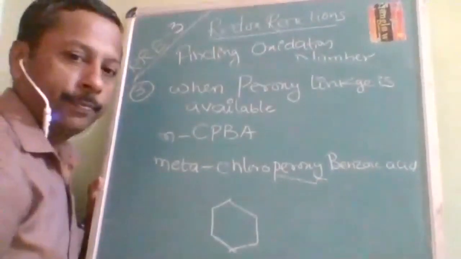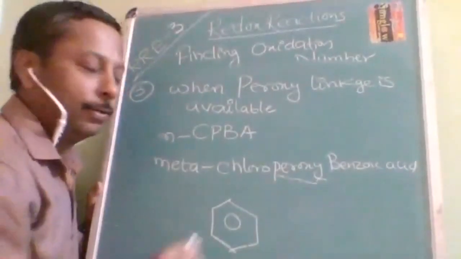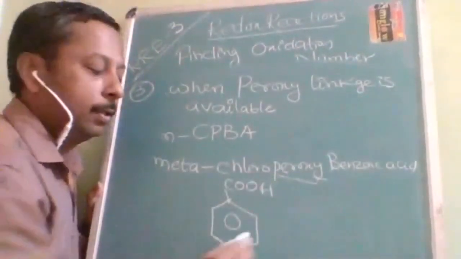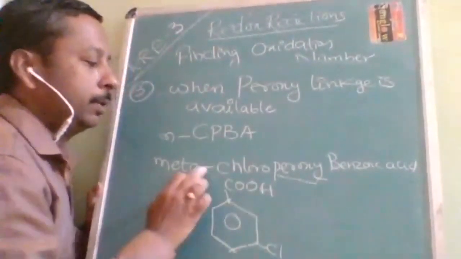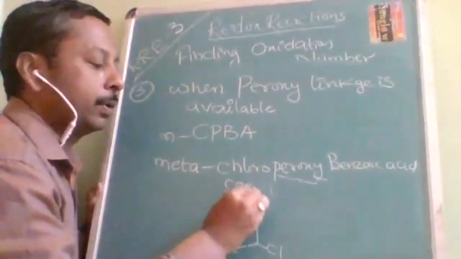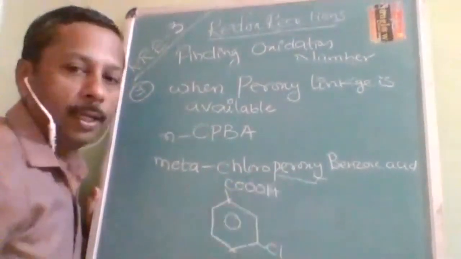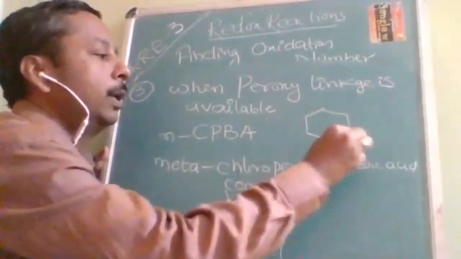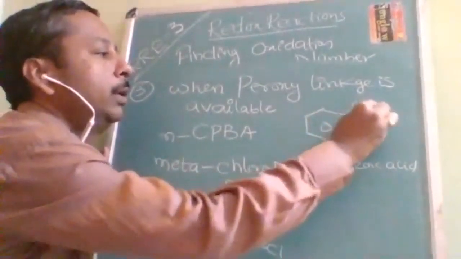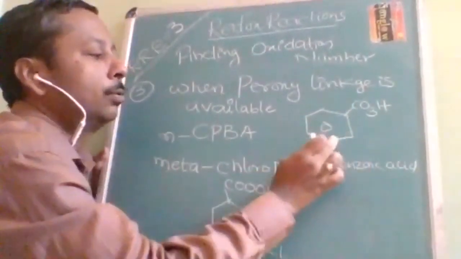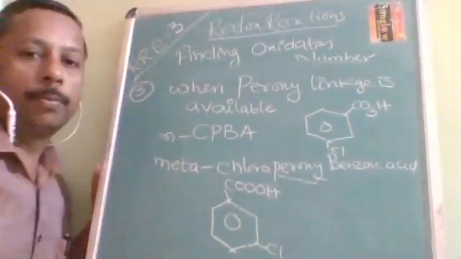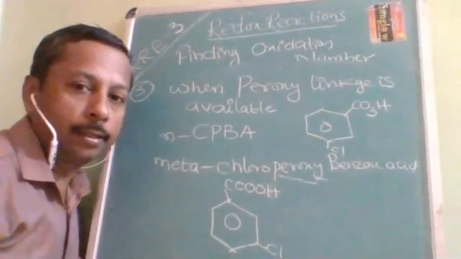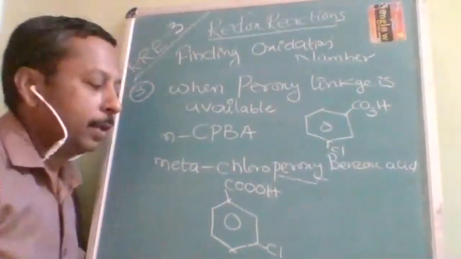This is the benzene. And benzoic acid is supposed to be like this. And m-chloro. But it is peroxybenzoic acid. So the formula will be like this: C triple bond OH. Sometimes you will be given CO3H in the examination, ortho, meta. m-Chloroperoxybenzoic acid is an epoxidizing agent in organic chemistry, but we are not going into that here.